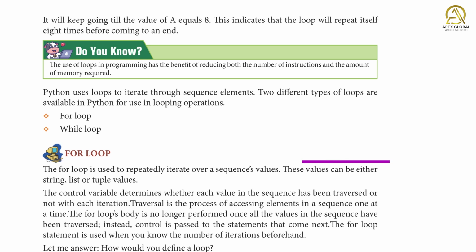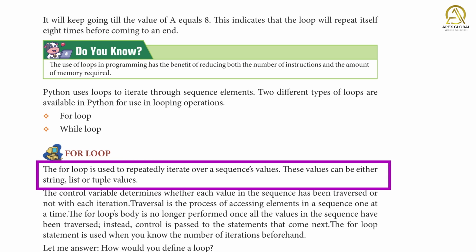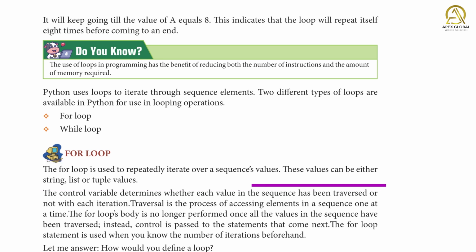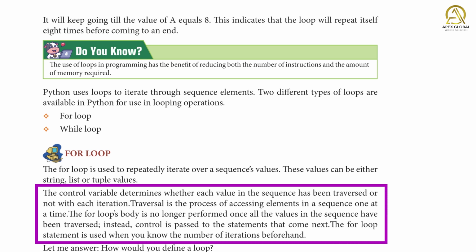For loop. The for loop is used to repeatedly iterate over sequence values. These values can be string, list, or tuple values. The control variable determines whether each value in the sequence has been traversed or not with each iteration. Traversal is the process of accessing elements in a sequence one at a time. Once all the values in the sequence have been traversed, the for loop's body is no longer performed. Instead, control is passed to the statement that comes next.